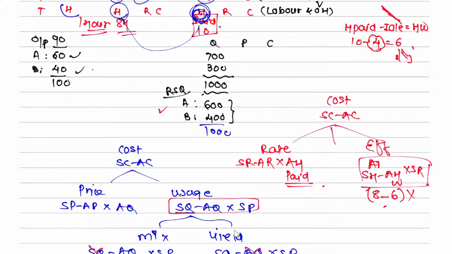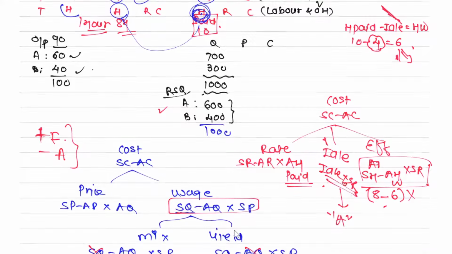Okay, which variance will be in the middle? Idle hours variance. That is what? Idle hours into standard rate. And it is always what? Adverse. I forgot to mention that. If the variance answer is positive, I generally say favorable. If the answer is negative, I generally say adverse, right? But for idle hours that rule will not be applicable. Idle hours are always bad for the company. So your formula should be idle hours into standard rate.